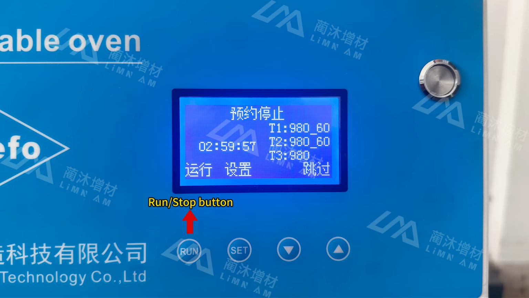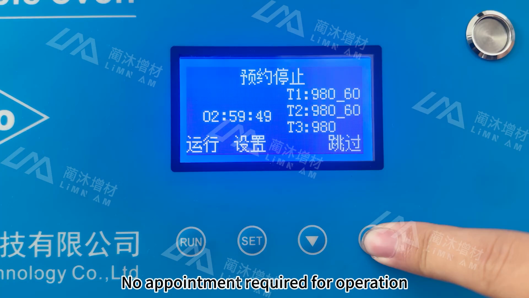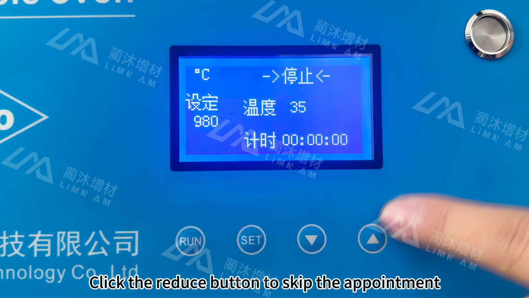Turn on the power switch of the device. Run stop button. Settings key. Reduce key. Add keys. No appointment required for operation. Click the reduce button to skip the appointment.